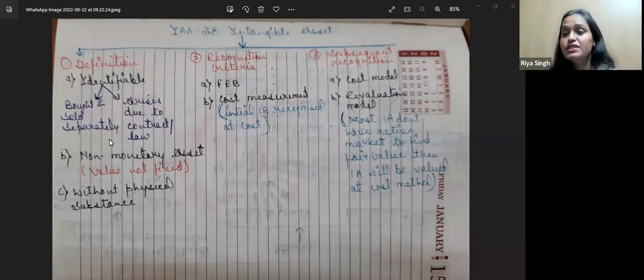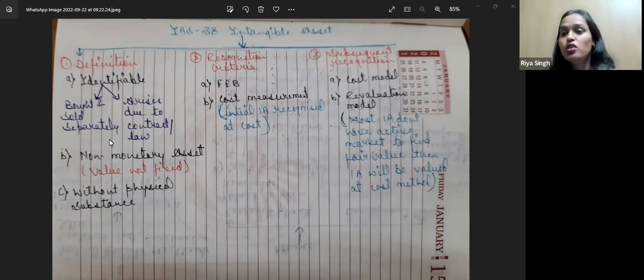But if we see any app or any license, its value will fluctuate with time. If today its value is 1 crore, after 1 year or 2 years it could be 1 crore 20 lakh, or it could be 80 lakh. So any asset whose value is not fixed is a non-monetary asset.